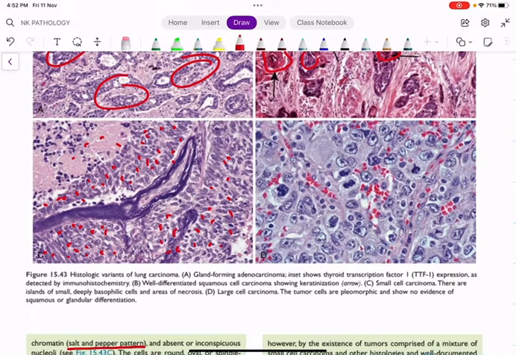Remember the classification that I have shown first. If you forget, just go back to the video and see the classification. Neuroendocrine tumors: small cell, large cell, carcinoid, typical and atypical carcinoid, all come in that. All neuroendocrine tumors, whether in the lungs or stomach, everywhere we will see the characteristic salt and pepper pattern. You can see basophilic cells with clumped nuclear chromatin. And this is the large cell, pleomorphic. There will be no squamous or glandular features. So not squamous, not glandular, not neuroendocrine. We will put it into large cell.